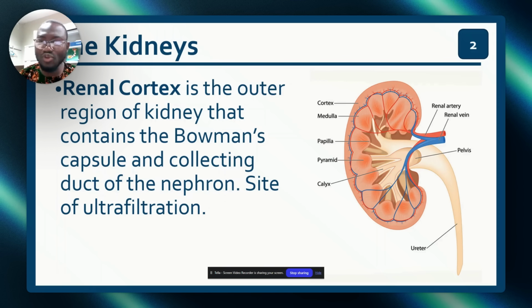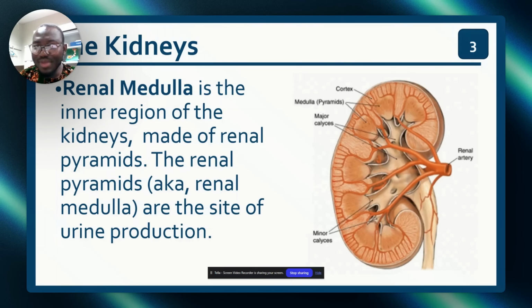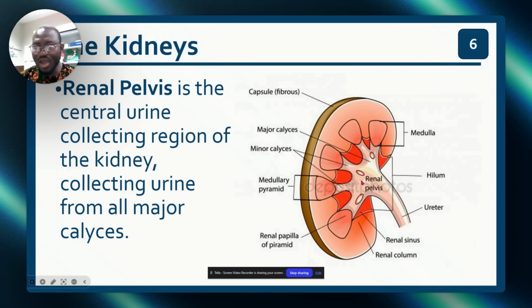All right? I believe you know this diagram. You really need to put this diagram in your head. Honestly, it will help you answer a whole lot of questions. The renal medulla is the internal part, made up of the pyramids, a lot of pyramids. So all these things are pyramids. You see? All of them are pyramids. We already know the pelvis. This is the renal pelvis. Remember, this is the hilum. Very important to know the contents of the hilum. I've already mentioned it initially.